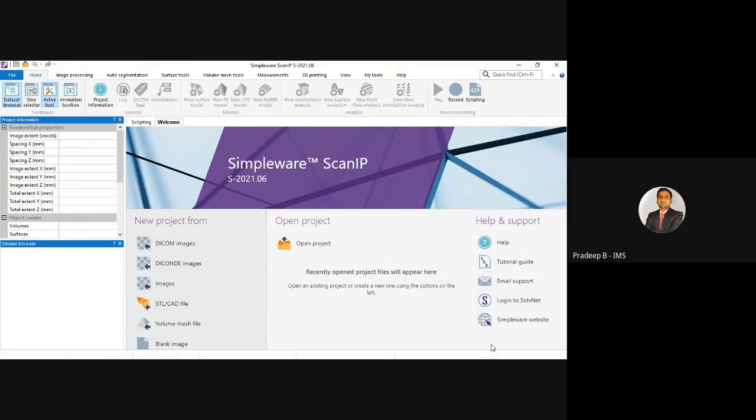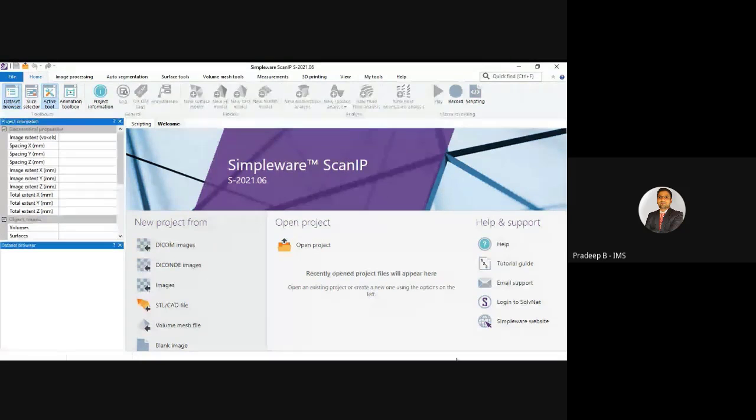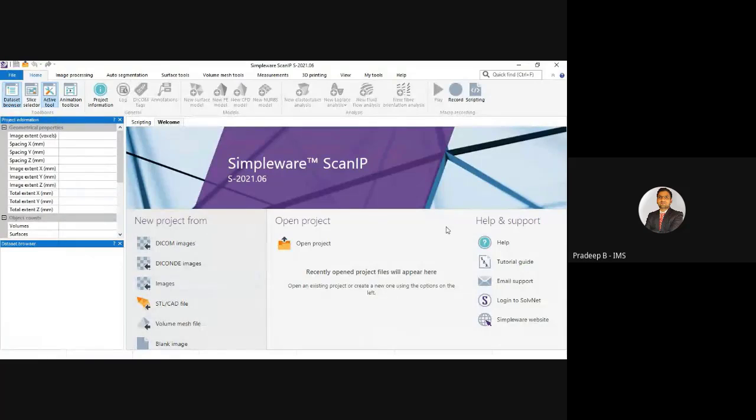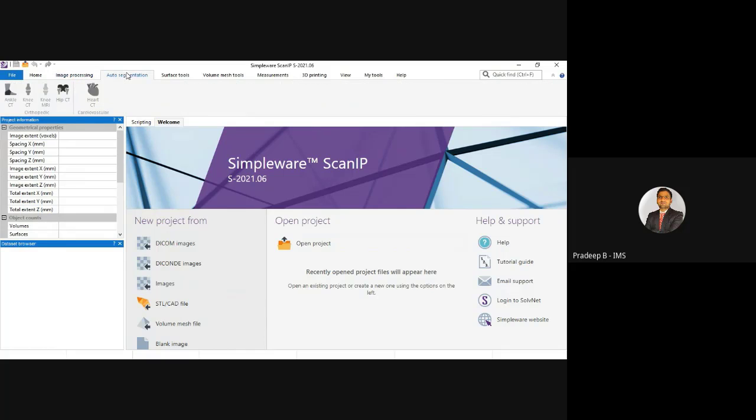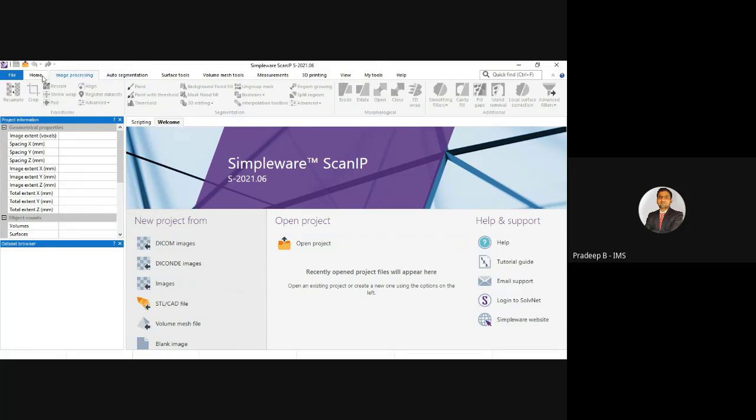So, as you can see, this is the graphical user interface of the software. On the top, we can see the tools. These tools are mostly arranged in a chronological manner according to the workflow of the 3D image processing, as we discussed earlier.